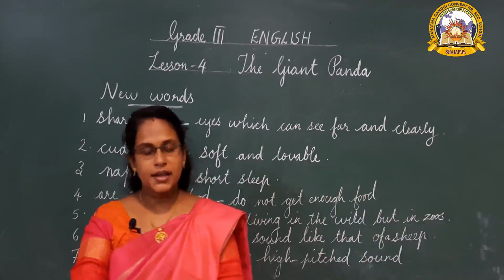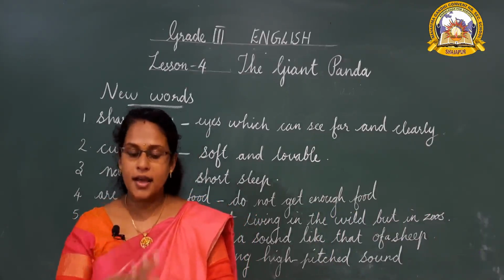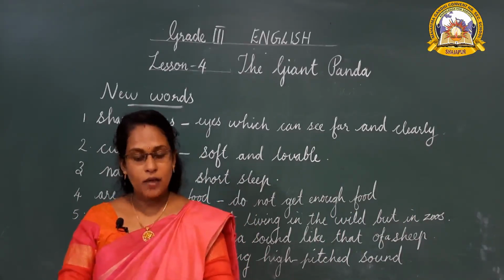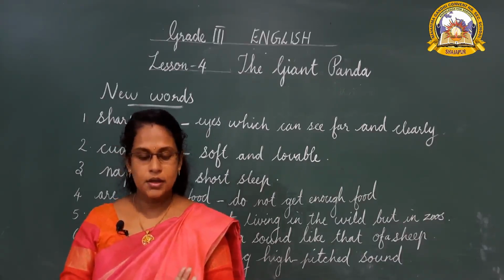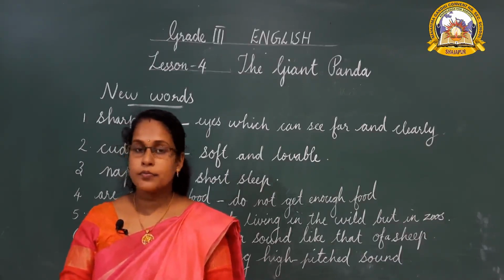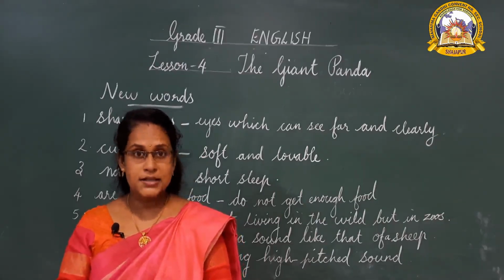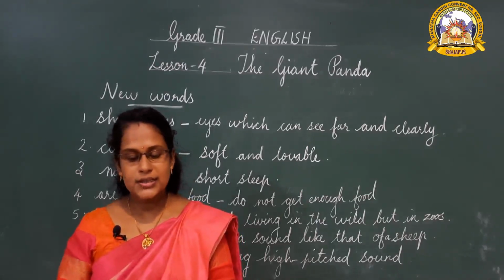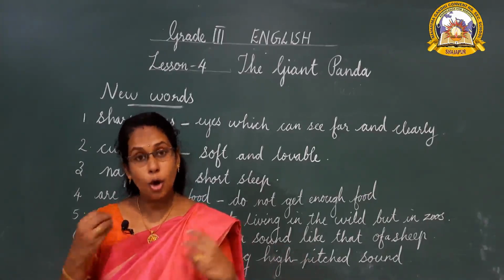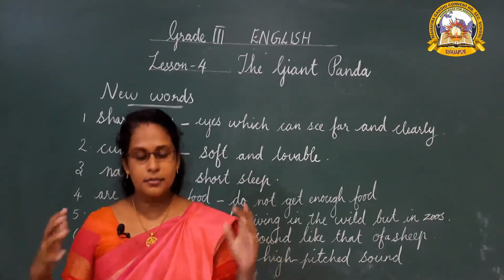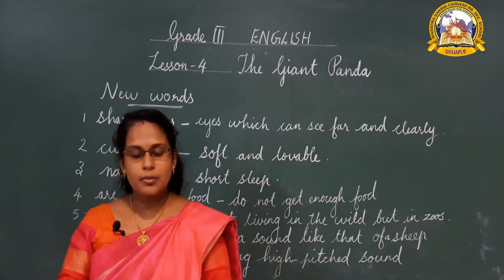What do pandas eat? In the wild, pandas only eat bamboo. In the wild means jungle. What is meant by bamboo? Pandas have to eat a lot of food to stay healthy. Pandas are very big, so they have to eat a lot of food to stay healthy. They eat 10 to 20 kilograms of bamboo every day.